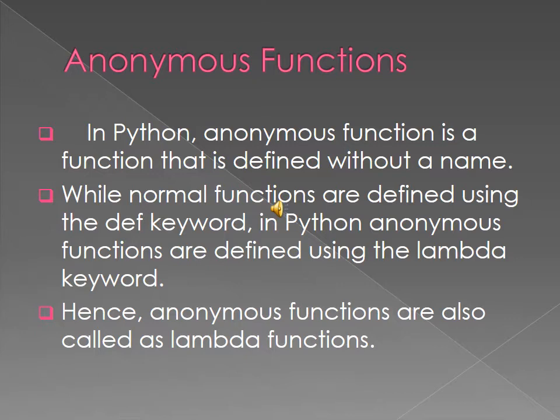In Python, anonymous functions are defined using the lambda keyword. You should mark that line also. Anonymous functions are also called lambda functions.